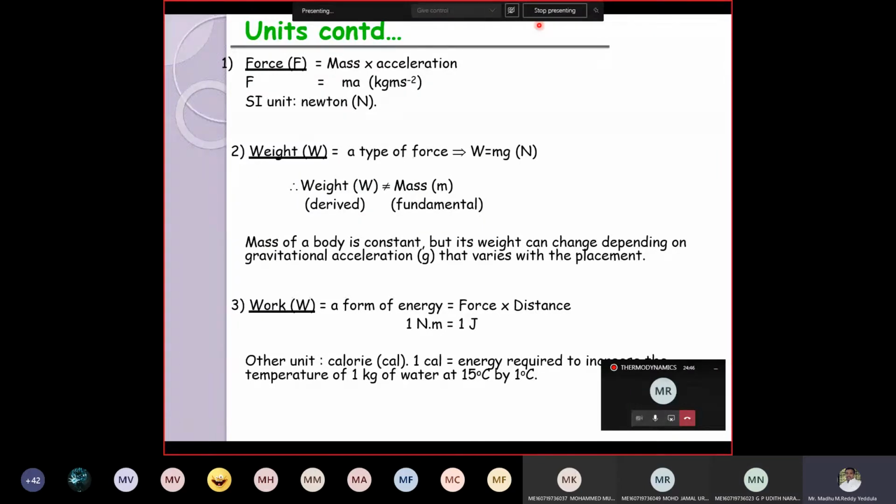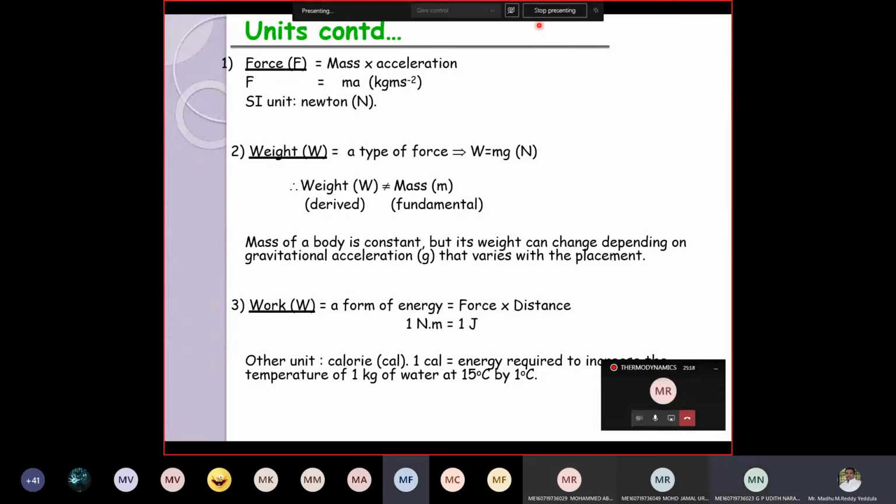Agree or not? Yes, sir. You will get confused, yes or no, right? So that's why we are habituated to say it in terms of kg, but it's not weight. Technically speaking, the weight should have units of Newton. If your mass is 65 kg, you should say your weight is 650 Newton. Now it is clear? Yes, sir. Mine is 680 Newton. If your mass is 68 kg, your weight is 680 Newton.